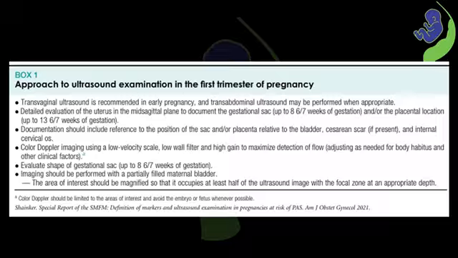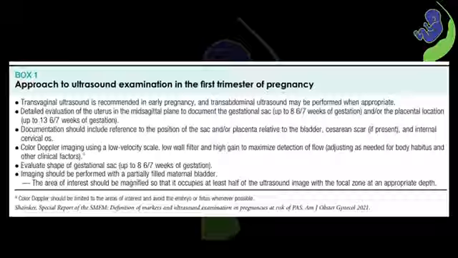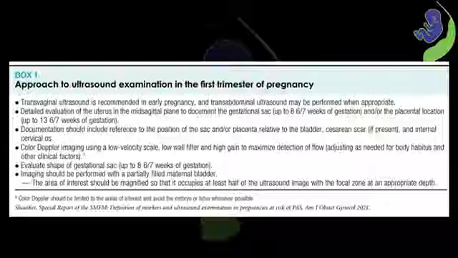When we evaluate the gestation sac or placenta, its relation to the bladder, cesarean section scar or internal cervical os should also be documented. In early gestation up to 8 weeks 6 days, we should not forget to evaluate the shape of the gestation sac also. Color Doppler should be used with low velocity scale, low wall filter and high gain to detect subtle vascular flow, while keeping exposure to the embryo as limited as possible.